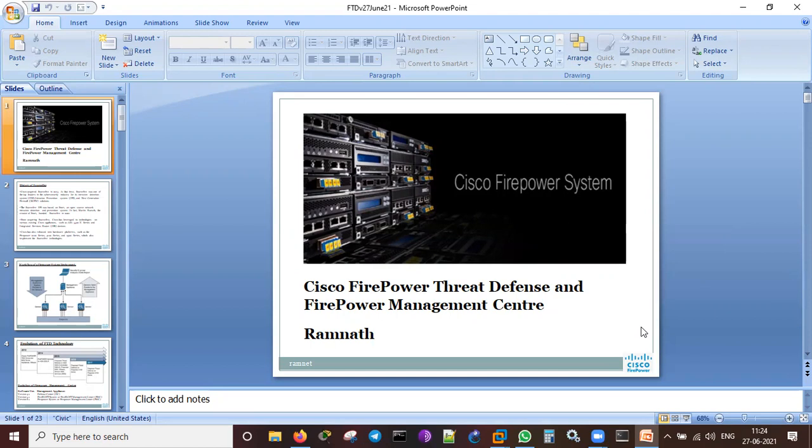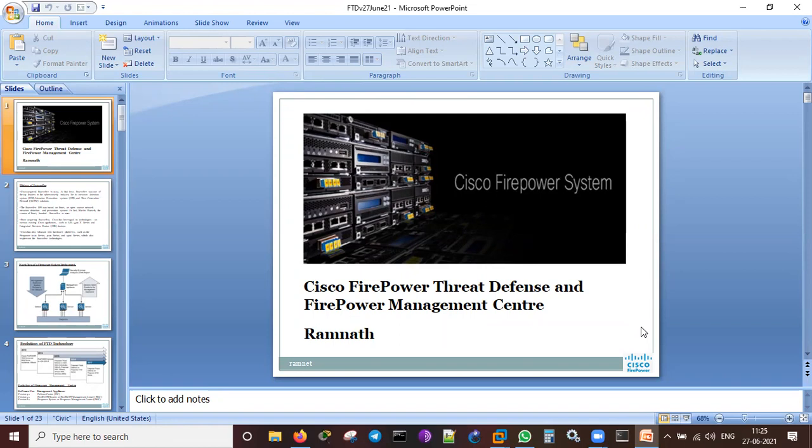Once you have given that and kept it ready, then we will start the Firepower Management Center, and that will go to that device. I'll try to show you that. We'll go to Devices on this dashboard, then add the device with the same password, and we'll create a policy for that IP address. It may take 5 to 10 minutes to identify that. Once it has been identified, there is no problem at all. If it is not identifying, then you may have to restart everything. Then you'll have to check whether the network connectivity is proper.